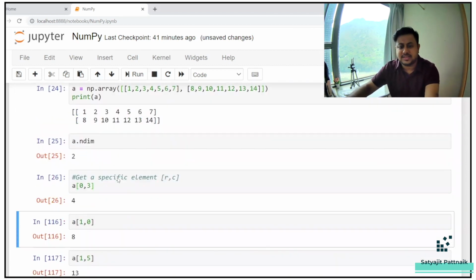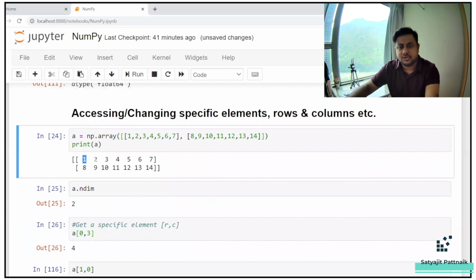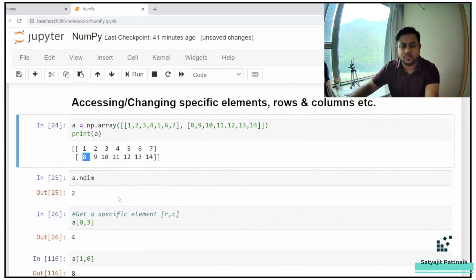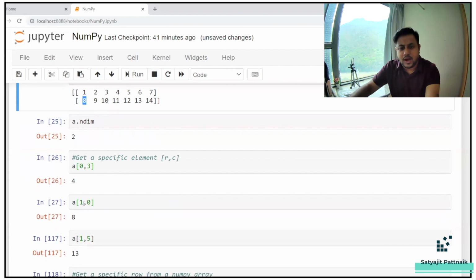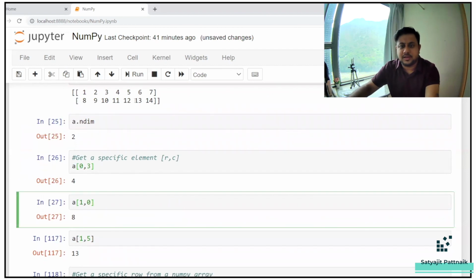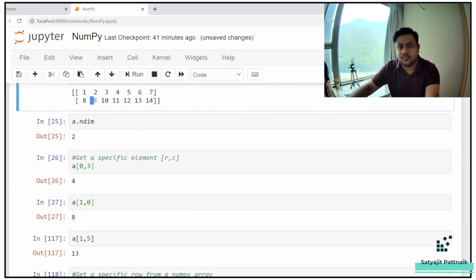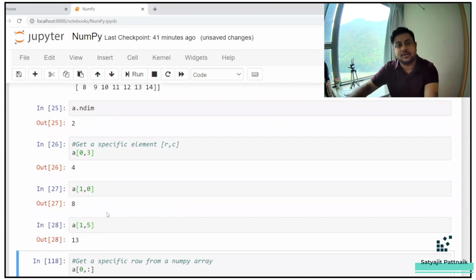Now, how to access 8? 0, 1, 1, 0. If you just do 1, 0, that means this is your 0th row, this is your first row. So first row, 0th element is 8. So 1, 0 is giving me 8. Similarly, if you have 13, so 1, 0, 1, 1, 1, 2, 1, 3, 1, 4, 1, 5. So if you run 1, 5, it's giving me 13.